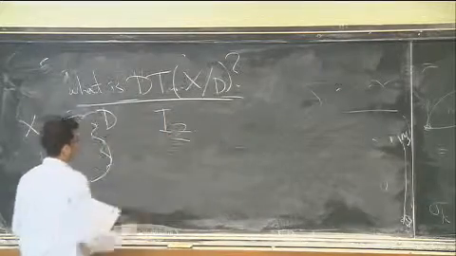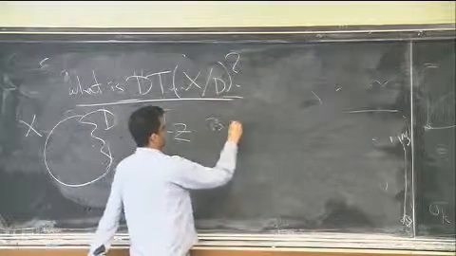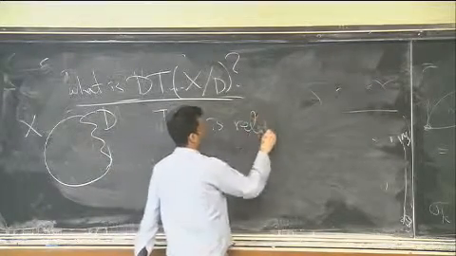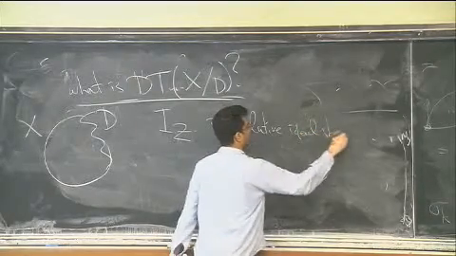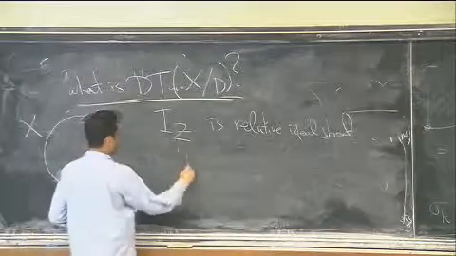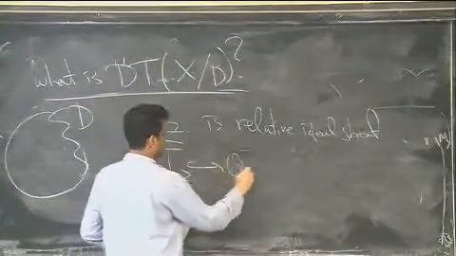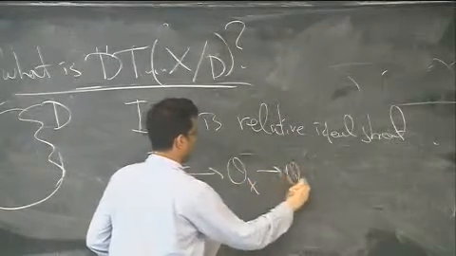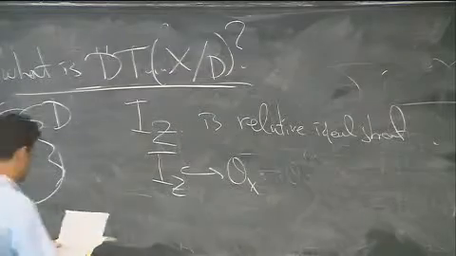The way we say that, I have some ideal sheaf, I sub Z, and I say it's a relative ideal sheaf if I take the canonical inclusion and I tensor it with O sub D, it stays injective.